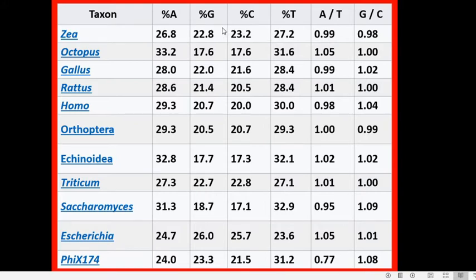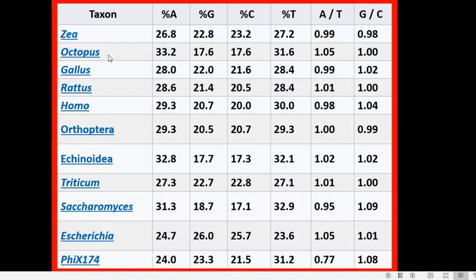Whereas the percentage of guanine is 22.8 and the percentage of cytosine is 23.2. So it says that the ratio of adenine to thymine or guanine to cytosine will be the same for all members of the species. That is what the Chargaff rule says, and in the light of this finding, Erwin Chargaff formulated 4 generalizations which are collectively called the Chargaff's rules.